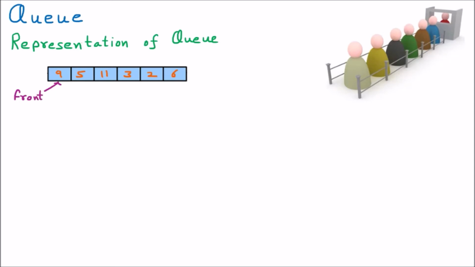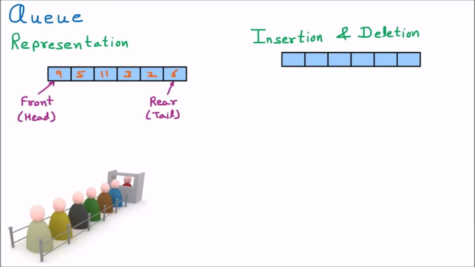Many people also call the front the head. So this one is the head, and the last element is called the rear. The rear points there, and the rear is also called the tail. Many times we understand this with the front and rear, and we have already learned that insertion happens at the rear side, and deletion happens from the front side. Now we are discussing insertion and deletion in the queue.